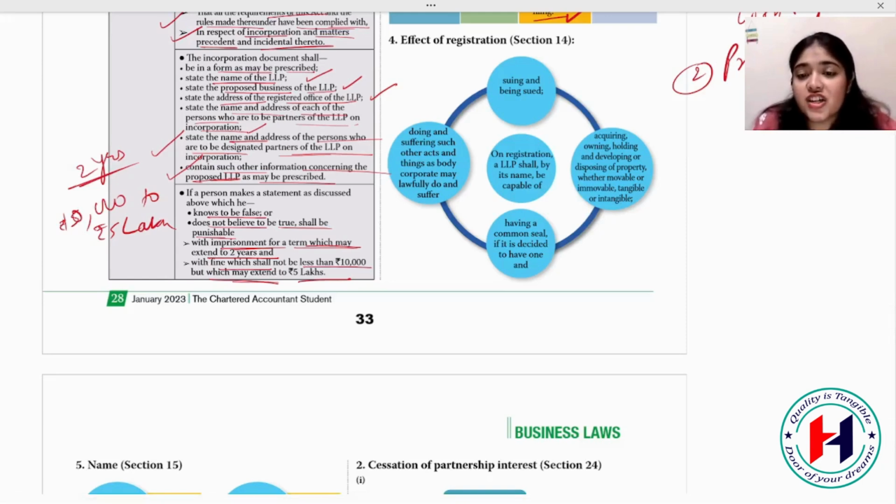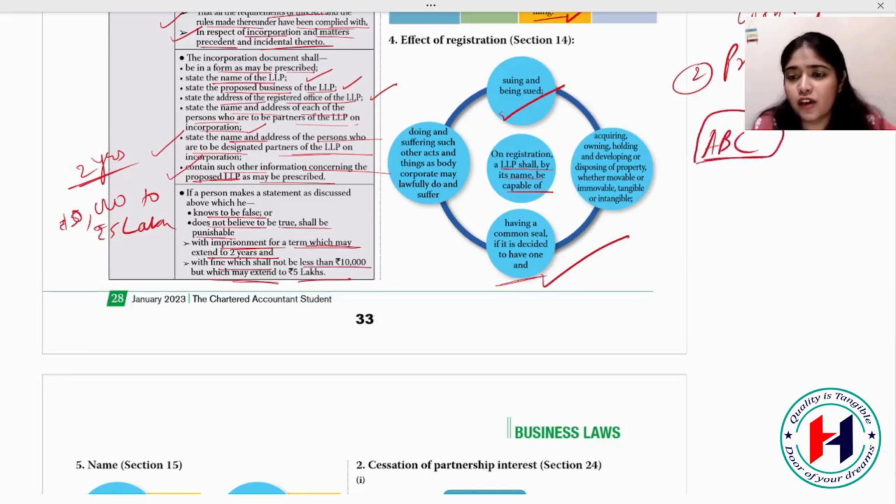Okay, effect of registration. On registration, the LLP by its name is capable of suing or being sued. You can sue other people and other people can sue you. It can have a common seal if it is decided to have one. If you decide that ABC LLP should have a common seal, you can have that seal. It can do and suffer such other acts and things as a body corporate may lawfully do and suffer. So all the body corporate things that are applicable will be applicable to the LLP also.